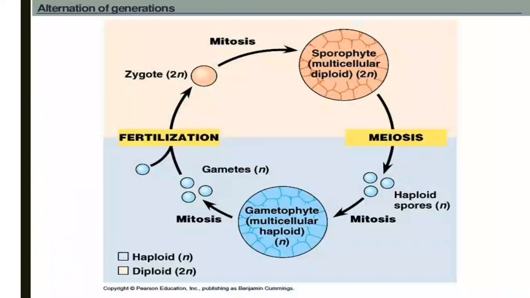Alternation of generations occurs in these types of plants, you can observe here. Mitosis occurs and spores are formed. Spores will germinate and produce gametophyte, and gametophyte produces gametes. Two types of gametes are produced, and they unite with each other to form zygote.